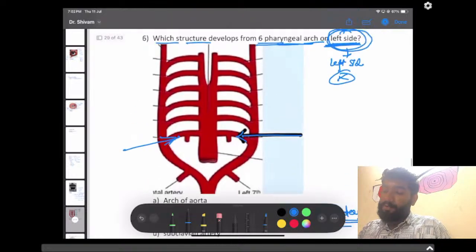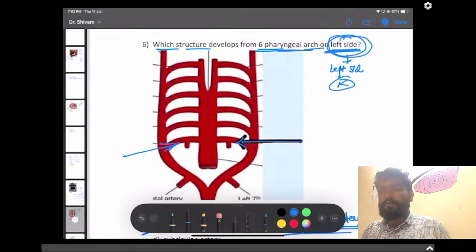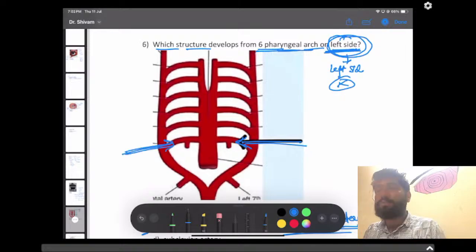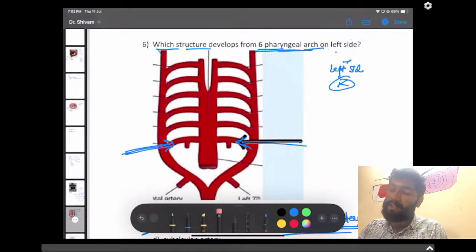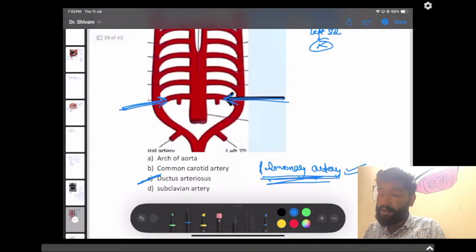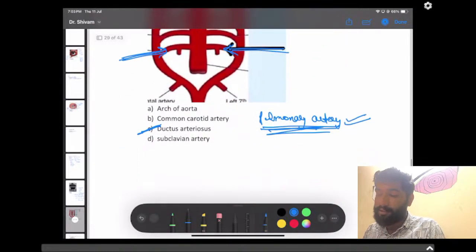I hope this is clear, because this was a confusing question for some, as two arrows were marked, one here and one here. Two arrows were marked for left and for right, but in the exam left side was mentioned. For sure, left was mentioned. So the answer here should be ductus arteriosus. Now let's move to the next question.